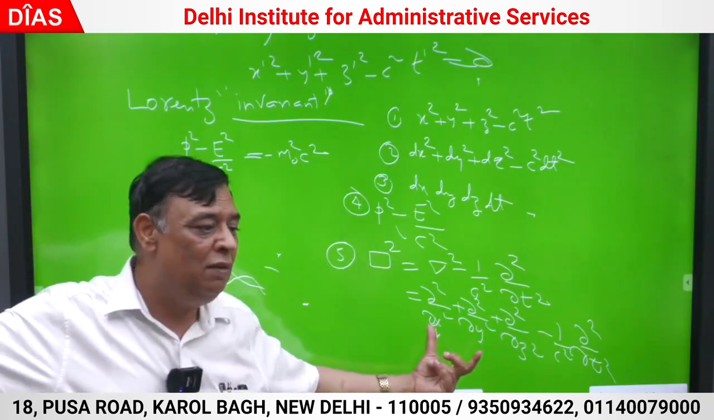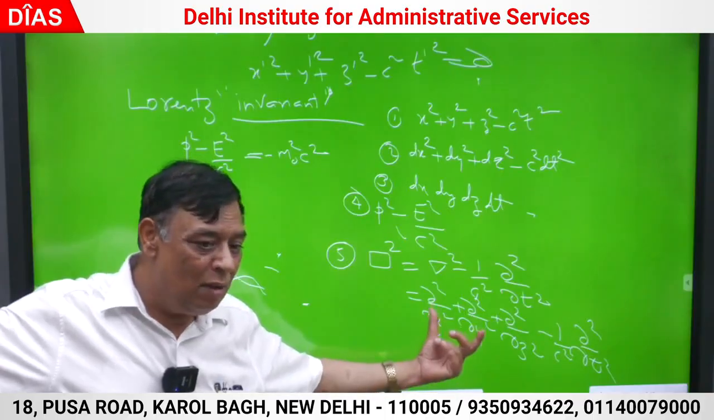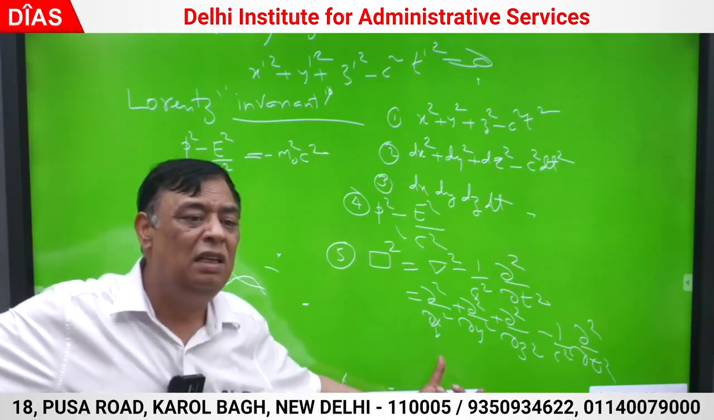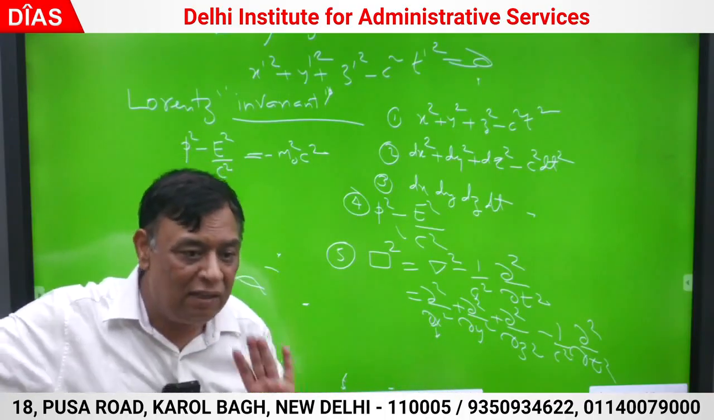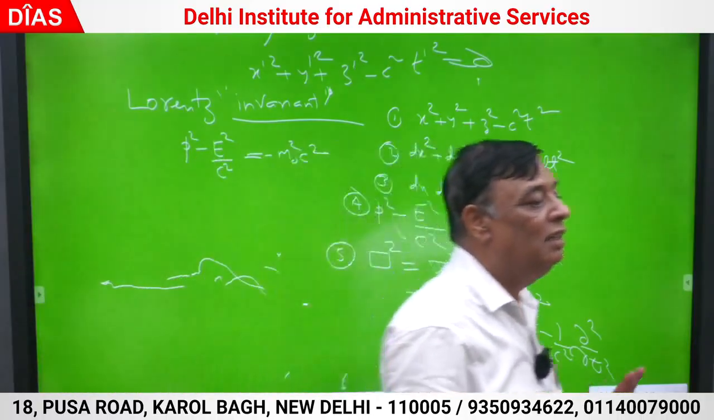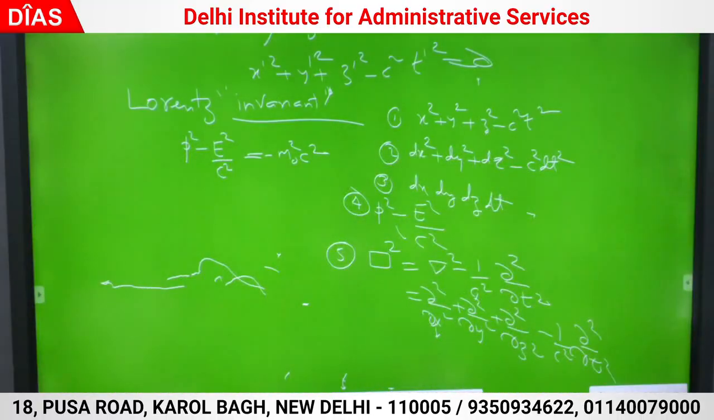A 20-mark question has been asked in the exam, so that it is Lorentz invariant. Correct? So the first thing to tell is what is invariance, what is Lorentz invariant. If any law or identity retains its form by using Lorentz transform from one inertial frame to another inertial frame, it is said to be Lorentz invariant.